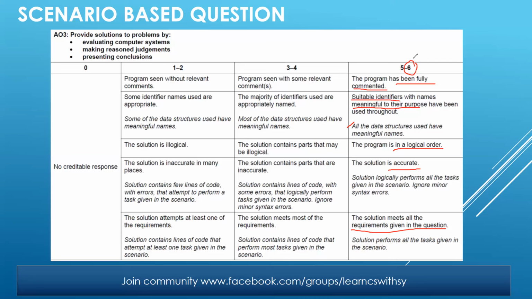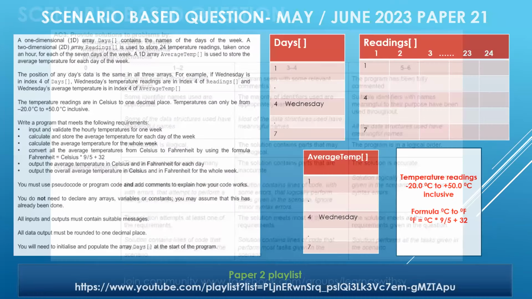Paper is of 1 hour 45 minutes. We suggest that you finish your questions from 1 till this scenario-based one in a maximum of 1 hour, so that the rest of the 45 minutes are for doing the scenario-based question in a peaceful manner, understanding what the requirements are, and only then, inshallah, you'll be able to do the whole thing properly. Okay, any questions? Now we are done with how you can score marks and the division of your time, and now it's the question.